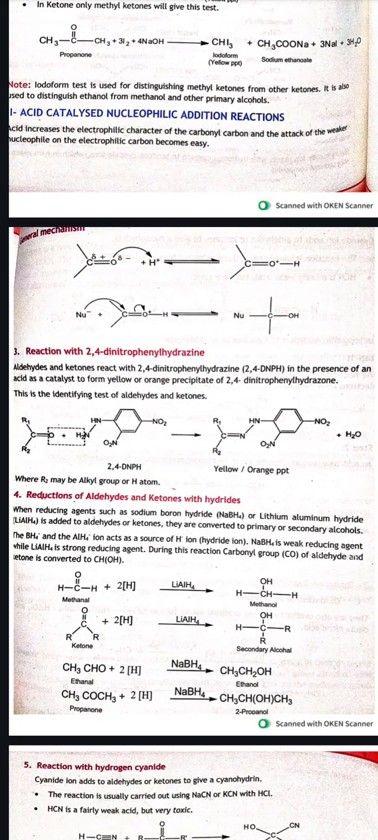Acid catalyzed nucleophilic addition reactions. So the general mechanism for acid catalysis: we use H positive. H positive will get attached with O negative, and after that a nucleophile comes and we get the product.